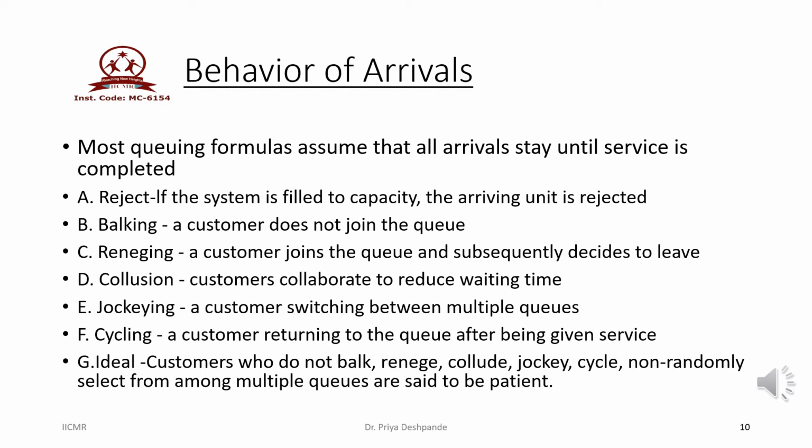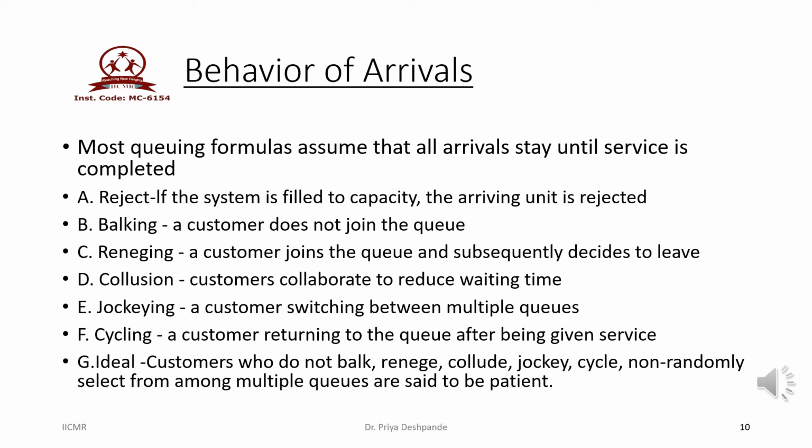The fourth one is collusion. Here the customers collaborate to reduce the waiting line. There may be more than one waiting lines. Then the customers decided to reduce their waiting time by collaborating with each other. Fifth one is jockeying. Here the customer arrives in the system, he or she joins one queue, later on he switches over to another queue to avail the service.